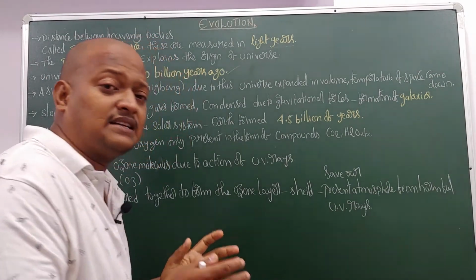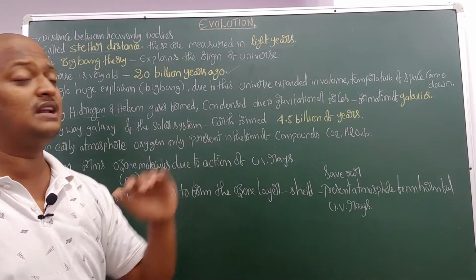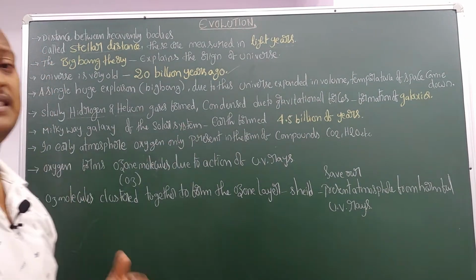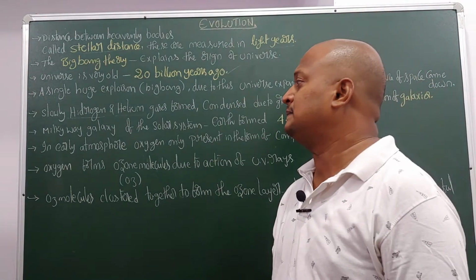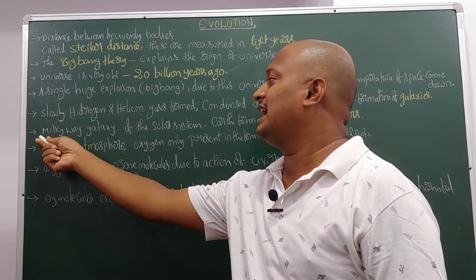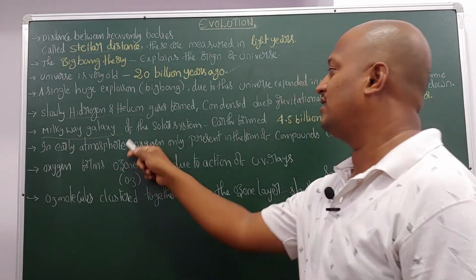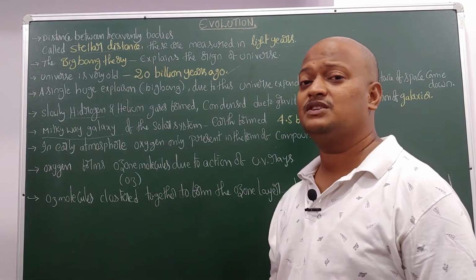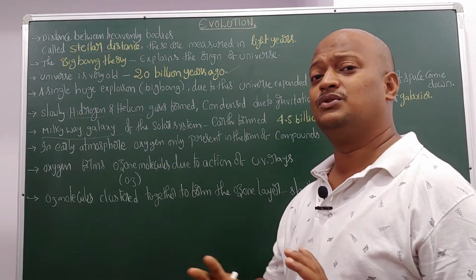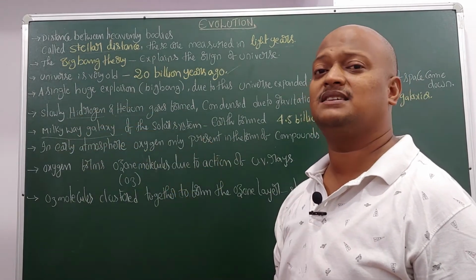When gases formed, they condensed due to gravitational forces, and this helped in the formation of galaxies. So many billions of galaxies formed. What is our galaxy? The Milky Way galaxy.